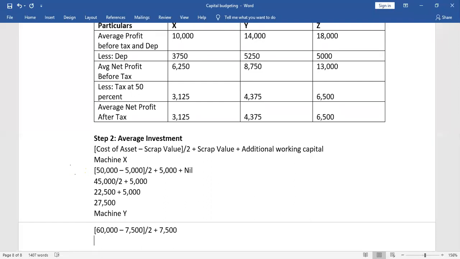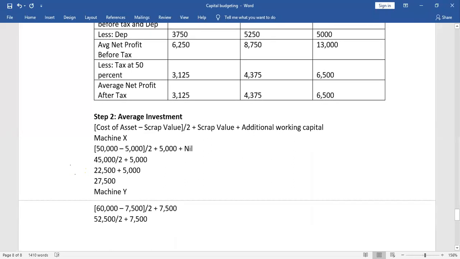You have given the final answer. 60,000 minus 7,500 is 52,500. Divide by 2 plus 7,500. We will write the final answer, which is 33,750. Any doubt?